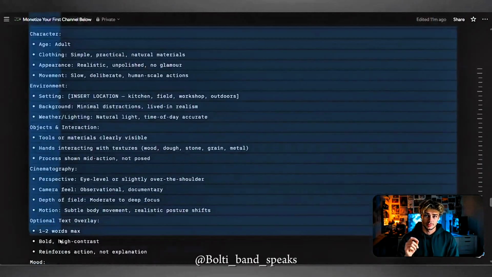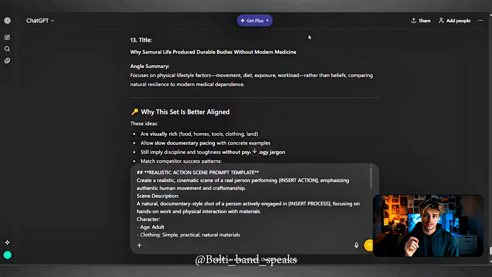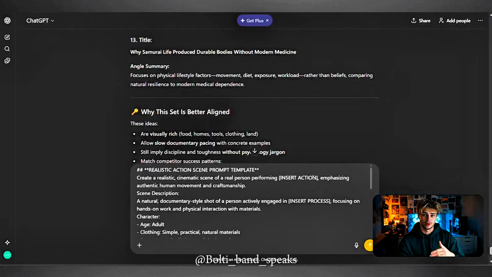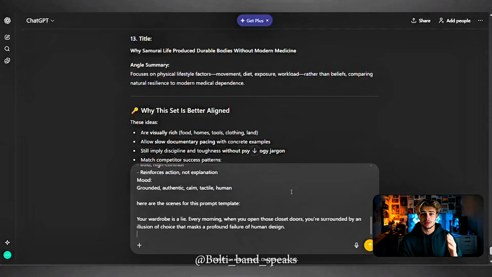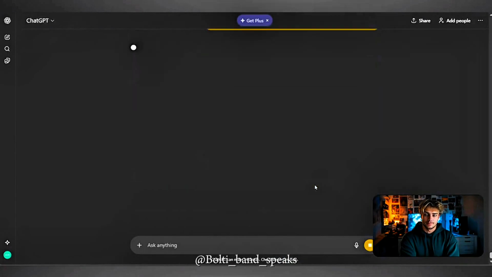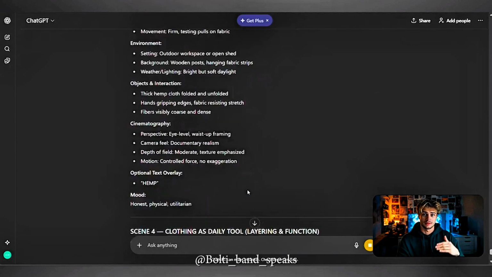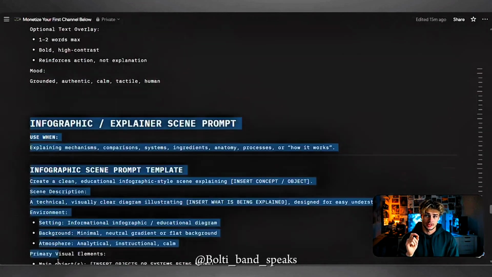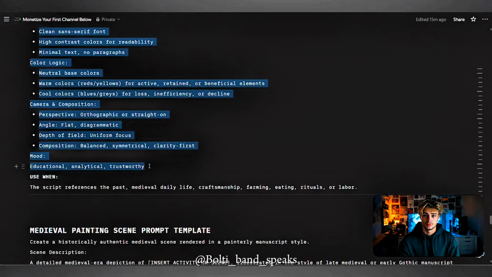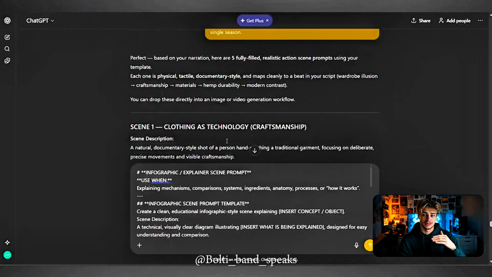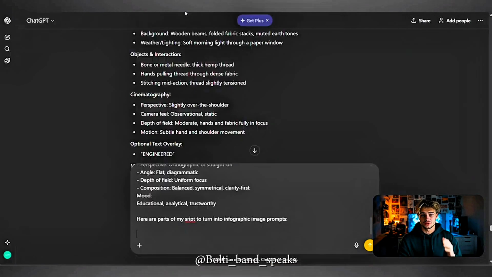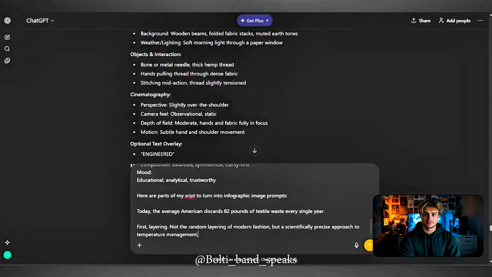Go to the first script to image prompt, which is the realistic style. Copy the prompt and insert parts of your script that you want to be depicted in the realistic style, and generate. Now let's do the same for the infographic style for the informative parts of the script. Head over to the Notion and copy the second image to script prompt. Paste it into ChatGPT. Then insert the other highlighted parts of your script and paste it under your prompt.